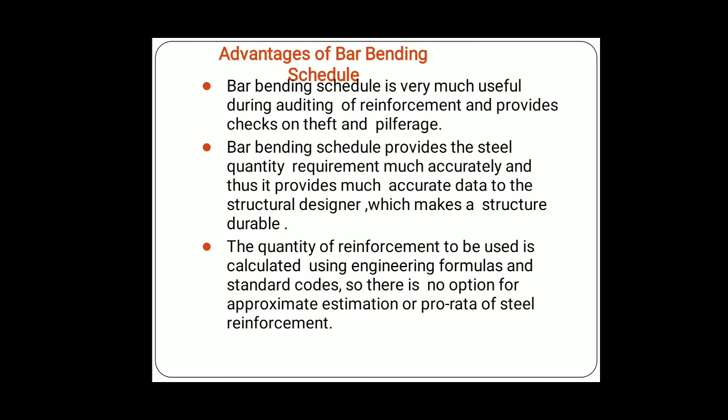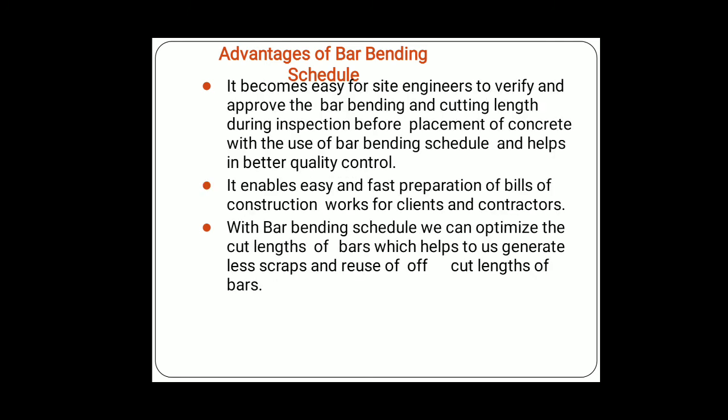This is one of the major advantages, because there are mainly two advantages: there is no waste, as 90% of steel is going to be used, and another is that there is no option for approximate estimation. We go for nearly accurate estimation during the bar bending schedule. Because of these advantages, it becomes very easy for the site engineer to verify and approve the bar bending and cutting length during inspection before placement of concrete, and it helps in better quality control.